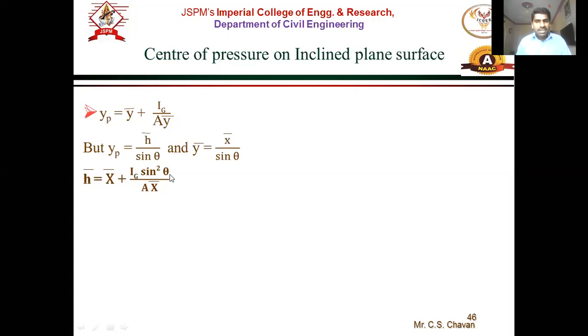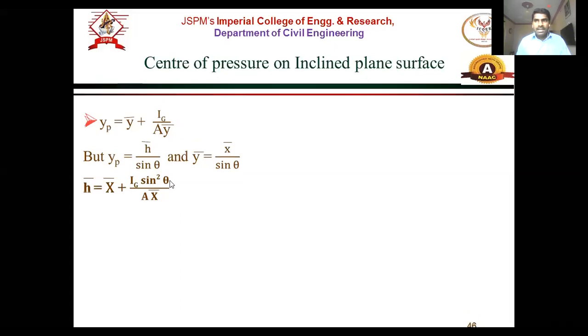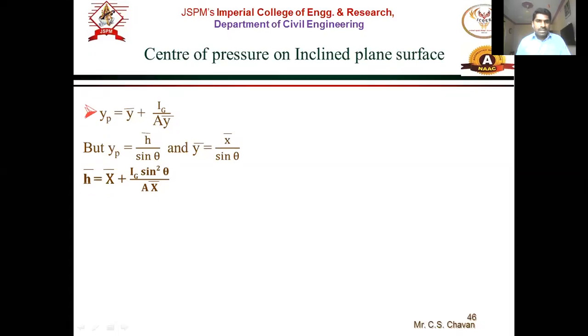Then the inclination theta: with the free liquid surface, what is the inclination of the surface, and what is the surface area? And again the x bar. Likewise, we can find the position of the total pressure and the total pressure.